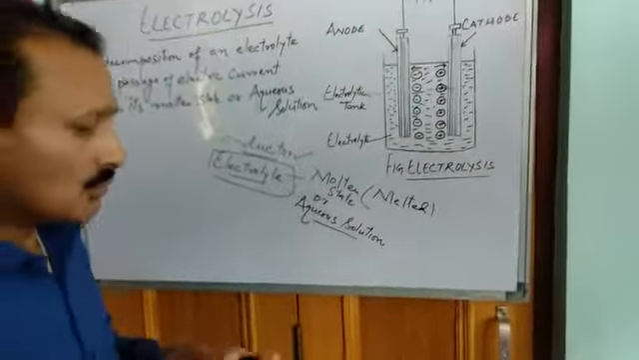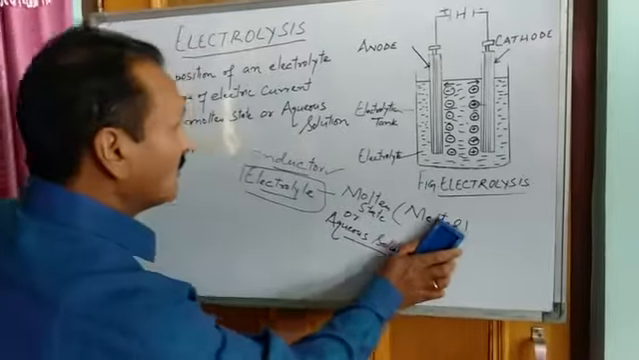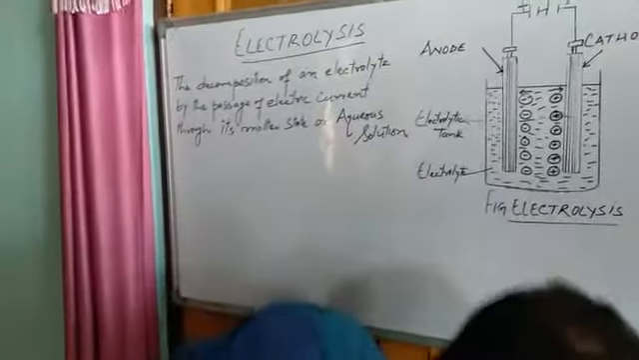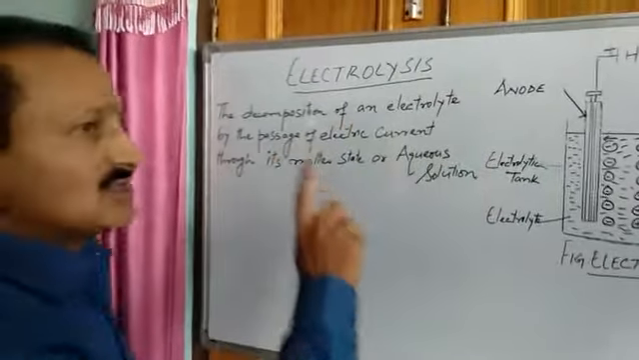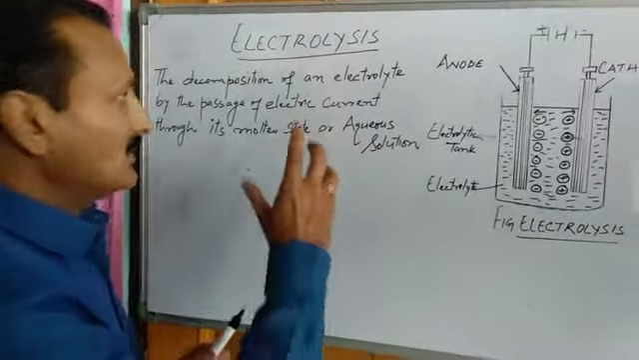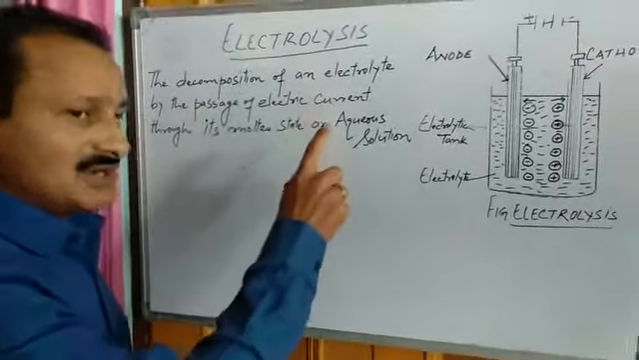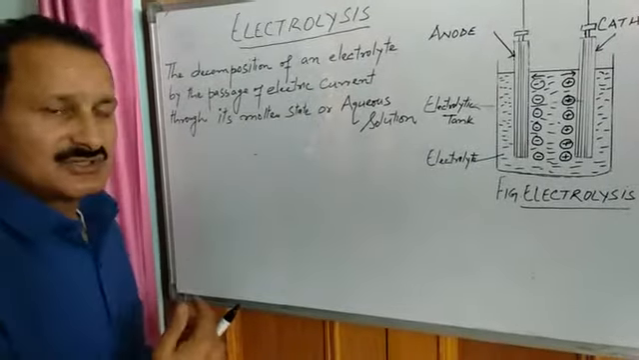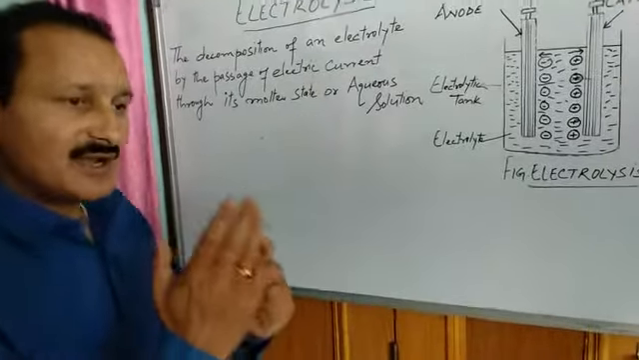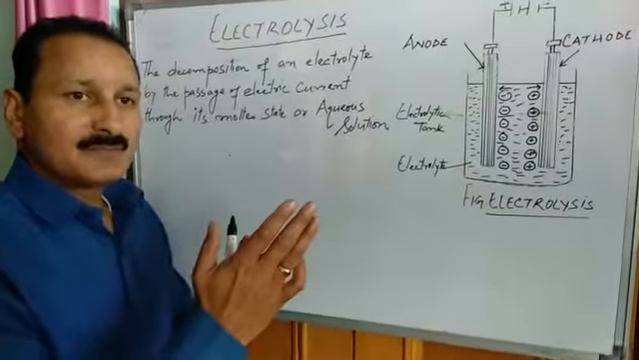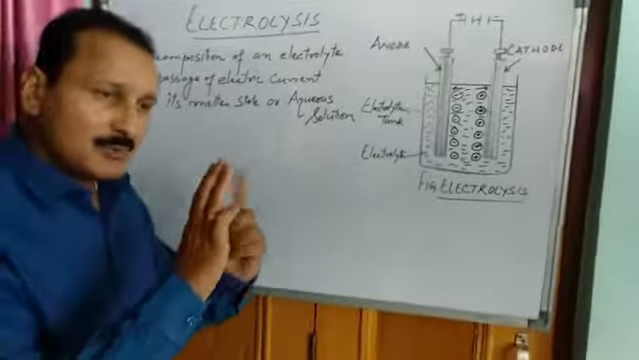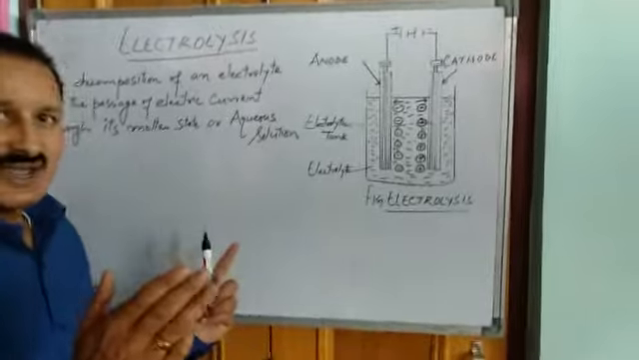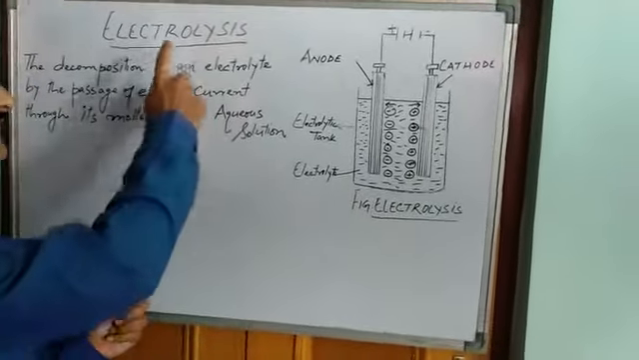Now we can go to electrolysis. Now what is electrolysis? Electrolysis is the decomposition of that electrolyte by the passage of electric current through its molten state or aqueous solution. So when current passes through an electrolyte, that electrolyte decomposes, that ionizes, that breaks up into ions. And this process is known as electrolysis.